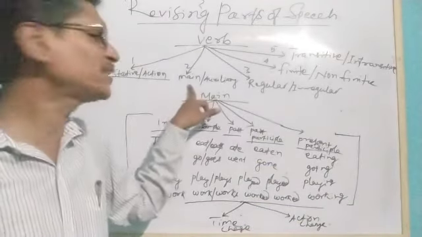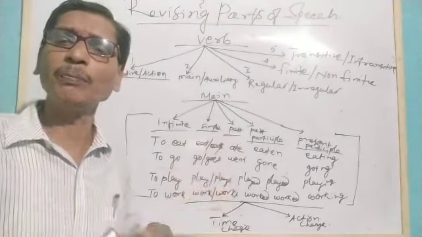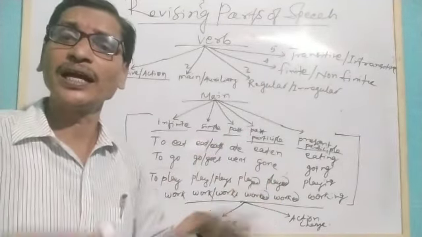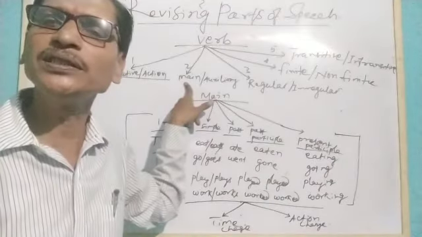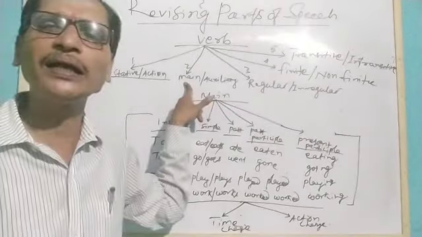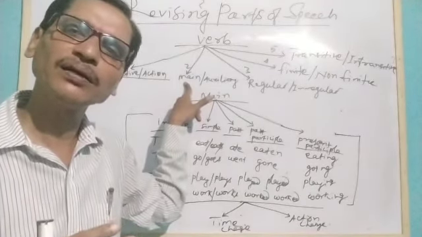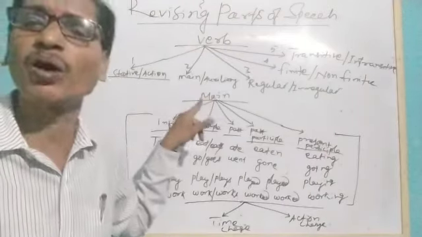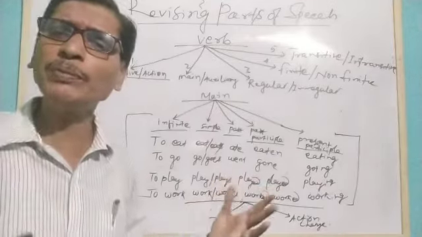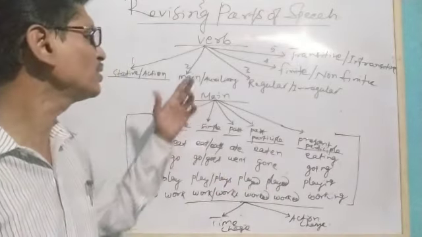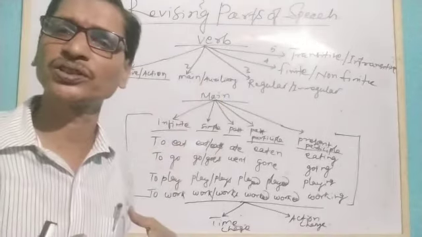Sometimes we say some verbs are main verbs, as I told you, which completely describe an action and talk about an action. Main verbs means go, come, eat, play, dance, write, sleep, teach, listen. Okay, so these are the main verbs. And we have some auxiliary verbs as well. Auxiliary means helping verbs. Whenever we want to change the form of the main verb, these auxiliary verbs help us.